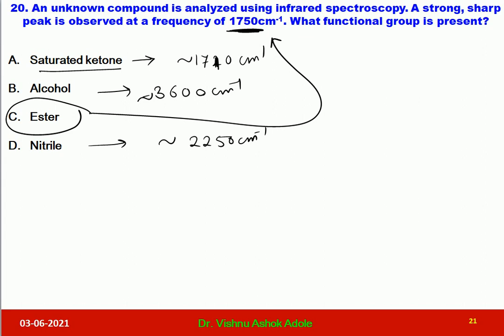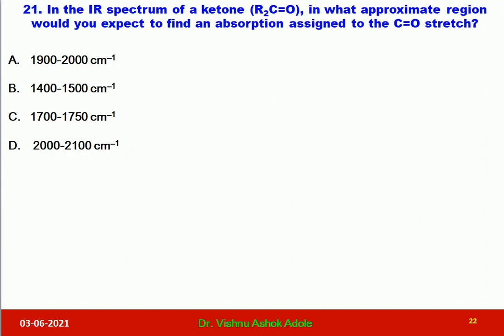Let us go for question number 21. Question 21 is, in the IR spectrum of a ketone, in what approximate region would you expect to find an absorption assigned to the carbonyl stretch? Already I have discussed the carbonyl stretching of ketone. Now this is not correct. This is also not correct. This is also not correct.